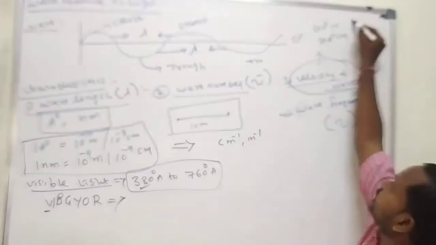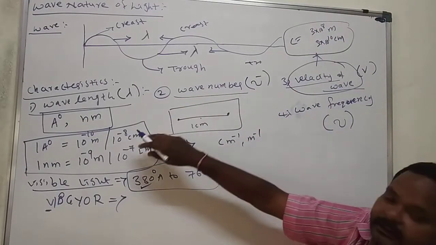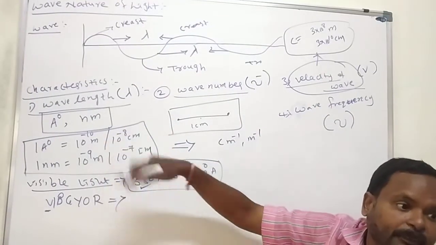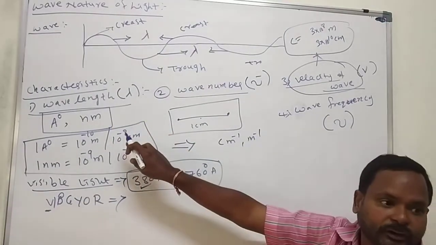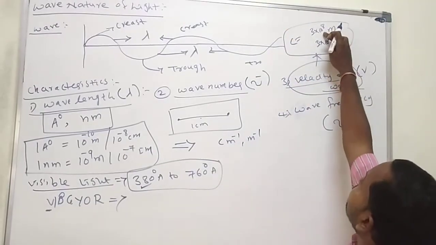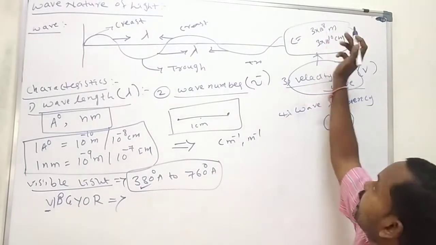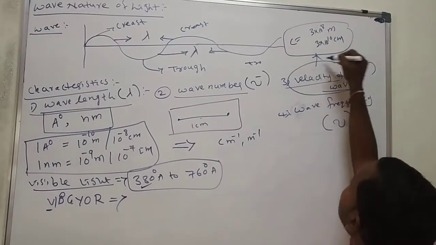This is the velocity of light. See here, meters and centimeters, it is opposite. Minus 8 is more compared to minus 10, and here 8 is less compared to 10. That's why C is equal to this. This is the velocity of light.